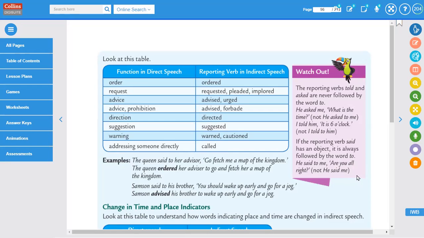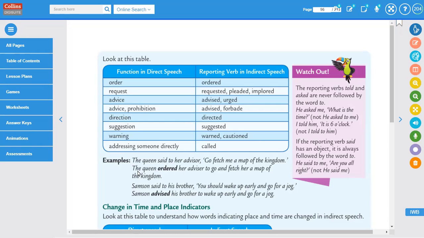We cannot say he said me. We must say he said to me. Why? Because the reporting verb said has an object, me. That's why we need to say it in this way. He said to me, are you all right?